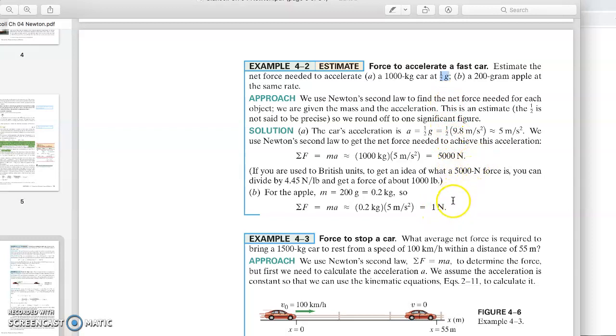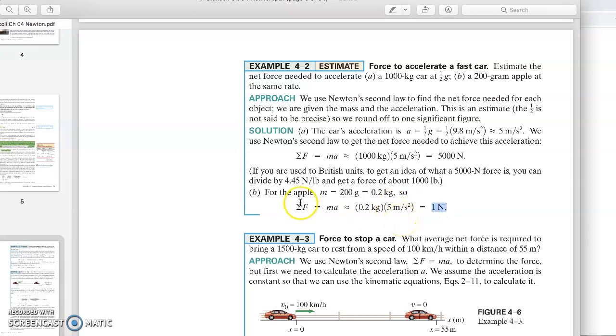And you will see the huge difference: for that object, which is 1000 kilogram, you need a force of 5000 Newton to accelerate it to half g, which is approximately half times 9.8, which is 5. While for moving an apple, which is almost 200 grams, with the same acceleration, we only need 1 Newton.